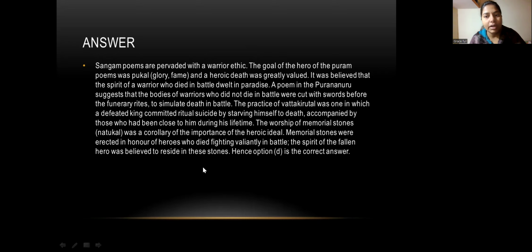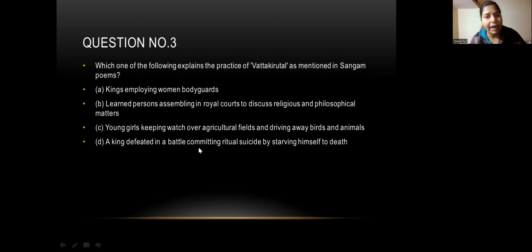So the practice of the Vatta Kirutal was one in which a defeated king committed ritual suicide by starving himself to death, accompanied by those who had been close to him during his lifetime. So the worship of the memorial stone, known as Nattukal, was a corollary of the importance of the heroic idol. The memorial stones were erected in honor of the heroes who died fighting valiantly in battle, and the spirit of the fallen hero was believed to reside in this stone. So hence option D is correct: a king defeated in a battle committing a ritual suicide by starving himself to death.